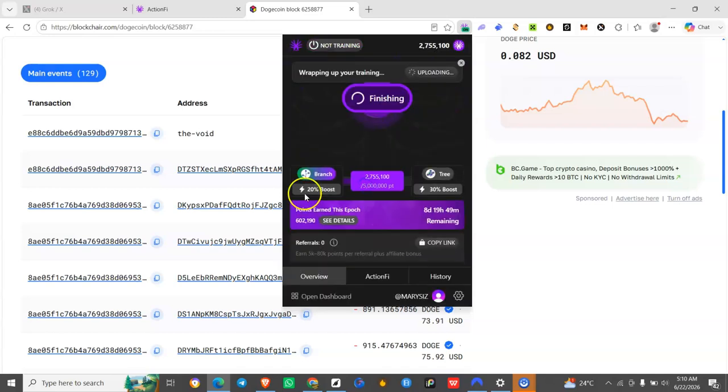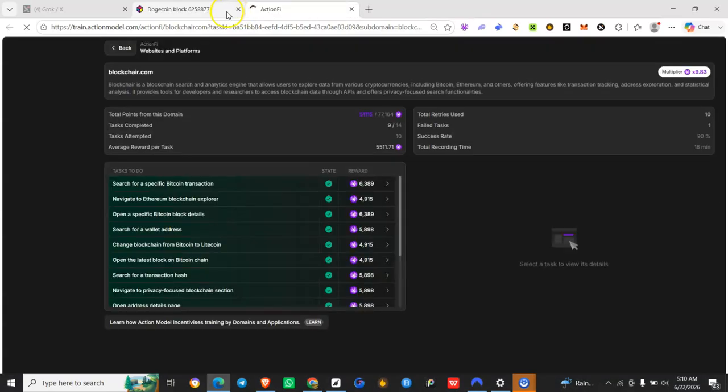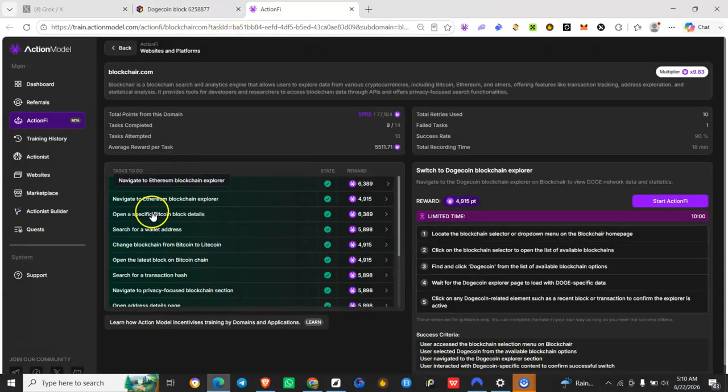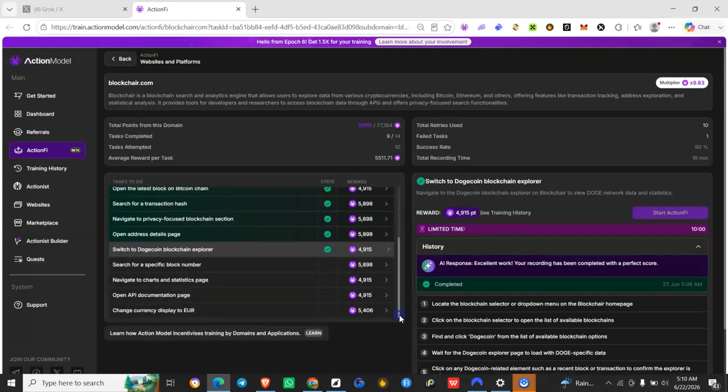So click on finish. Get this out of the way. So that is that for that task.